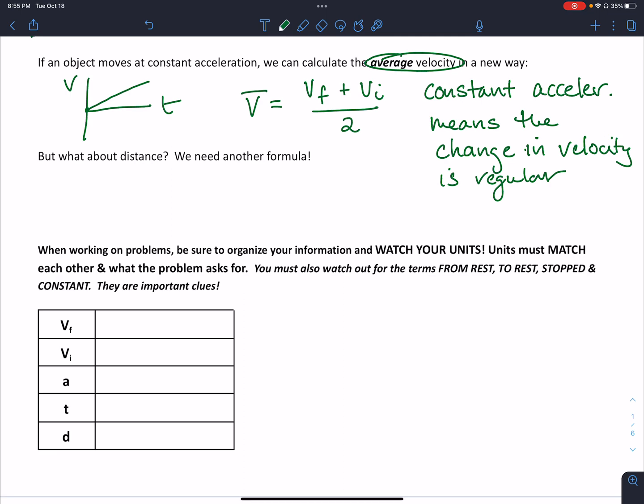Now, one thing we haven't talked about all that much so far is distance. We really need a formula that lets us calculate distance when we have changing velocity. We know that if we know average velocity, we can get to distance. But what about if we don't have the average velocity? If we want to calculate that distance, it's a combination of 3 formulas we already know.